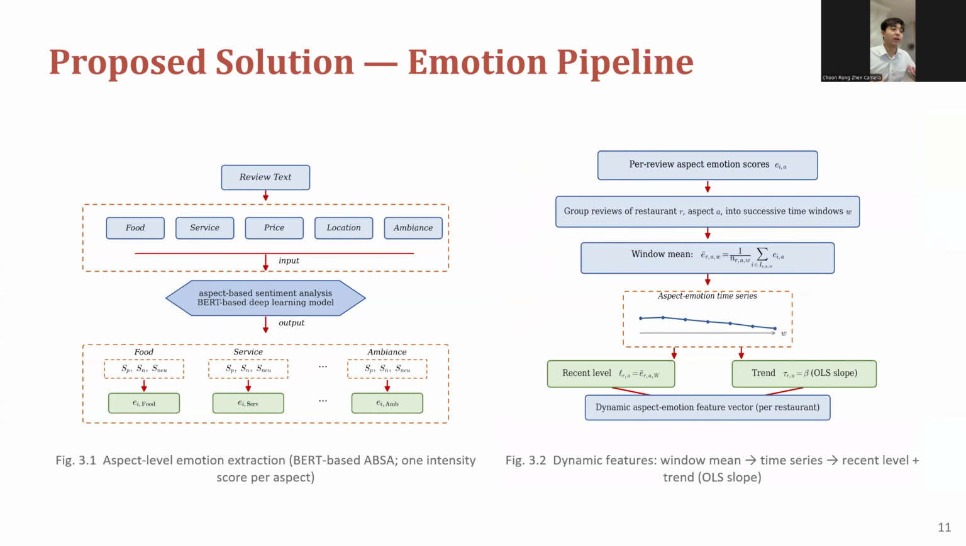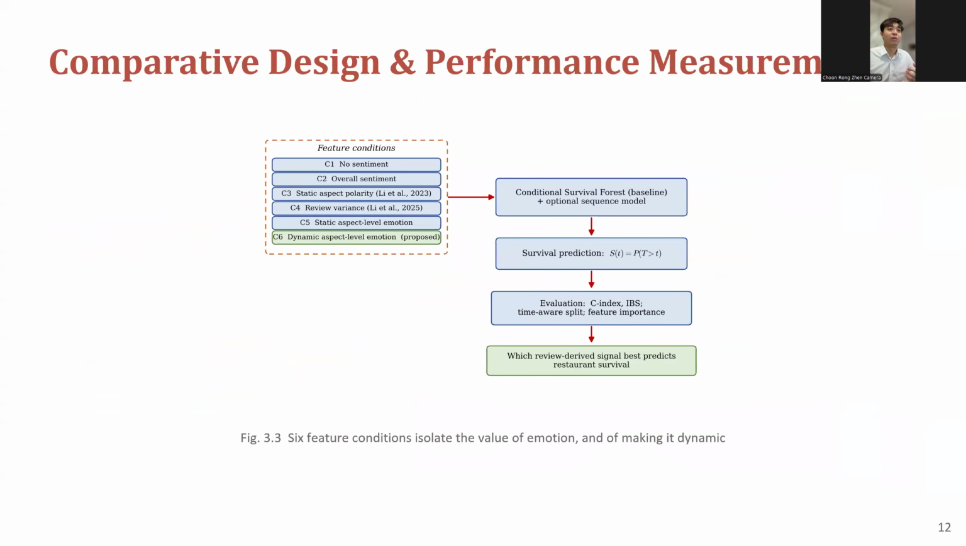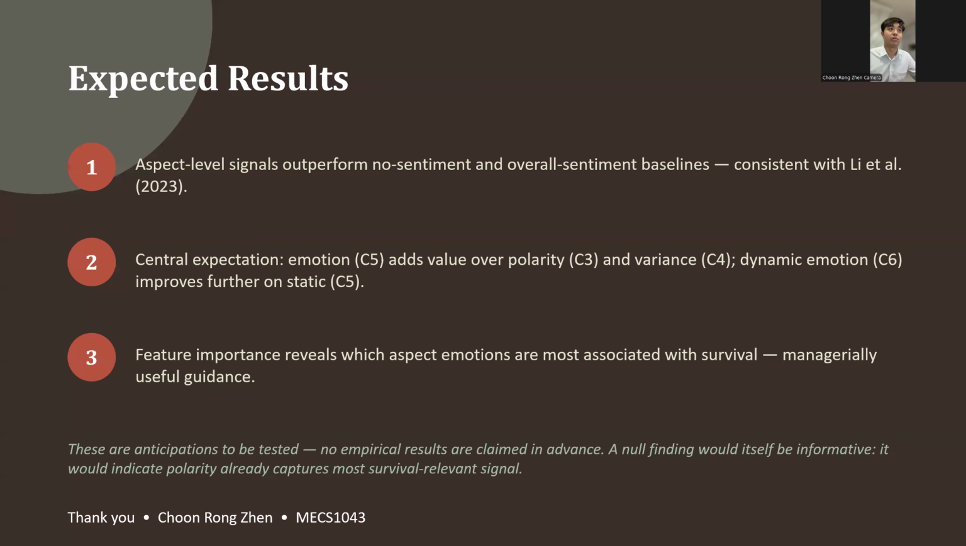So this is the proposed solution, which is how I'm going to do this. From the review text, we can extract food, service, price, location, and ambience. Then we get the per-review aspect emotion scores, and from those the aspect emotion time series. Then we feed this data into the conditional survival model alongside the baseline, get the survival predictions, and do the evaluations. Finally we get the review-derived signals that best predict restaurant survival.